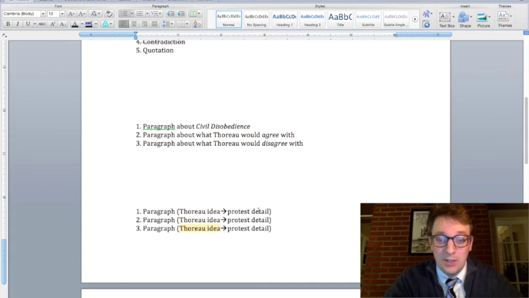And it could be that this whole protest analysis is a combination of both. You could say, well, in a way, Thoreau supports what they're doing, and in a way, he rejects what they're doing or frowns upon it.